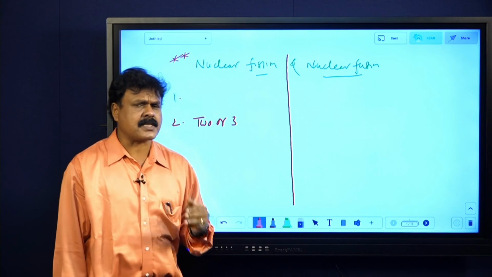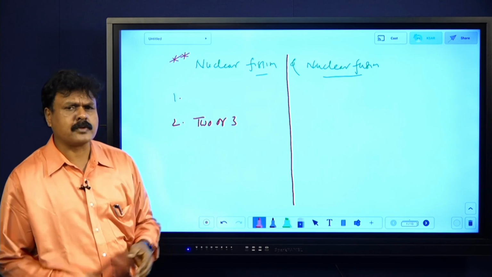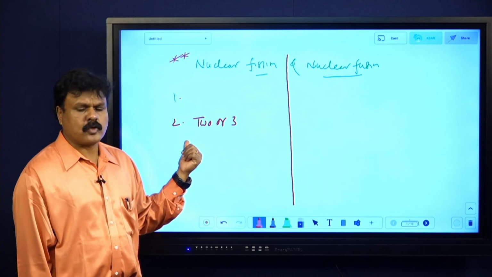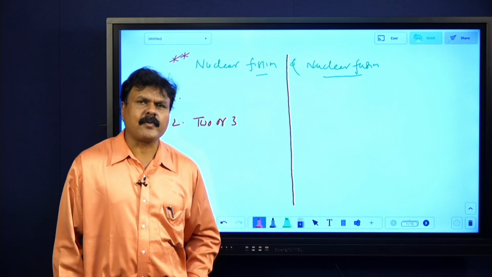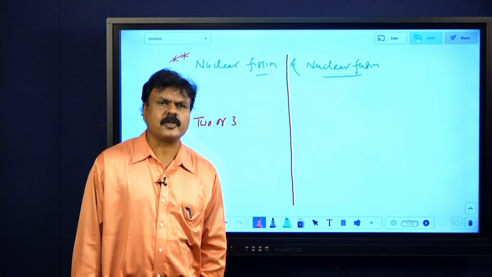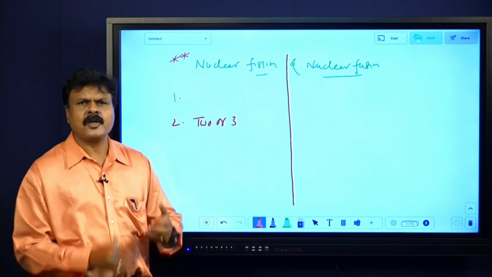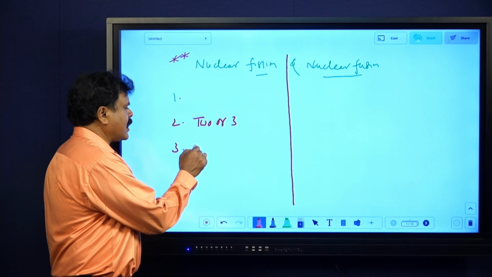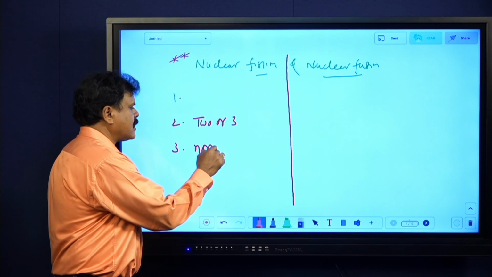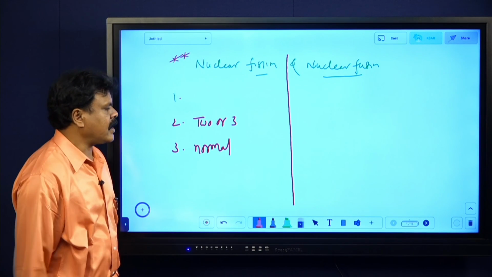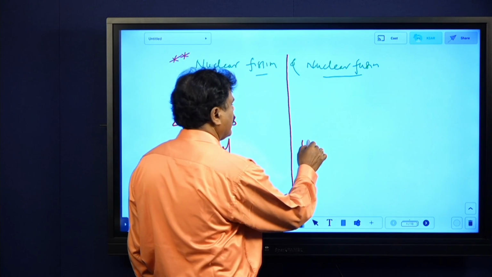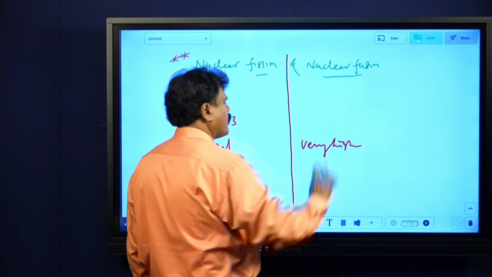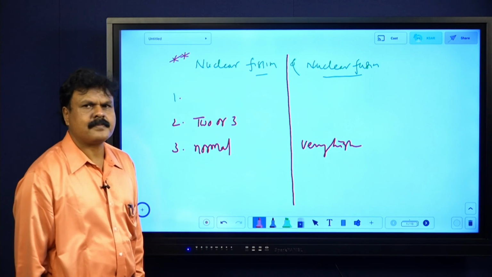I had given 2 equations: 1H2 plus 1H2 gives 2He4, and then 1H2 plus 1H2 gives 2He3 plus 0N1, where 0N1 is a neutron. And again, fission occurs at normal temperatures. Fusion occurs at very high temperatures. Very high temperatures are required, in the order of 10 power 7 to 10 power 9 Kelvin.